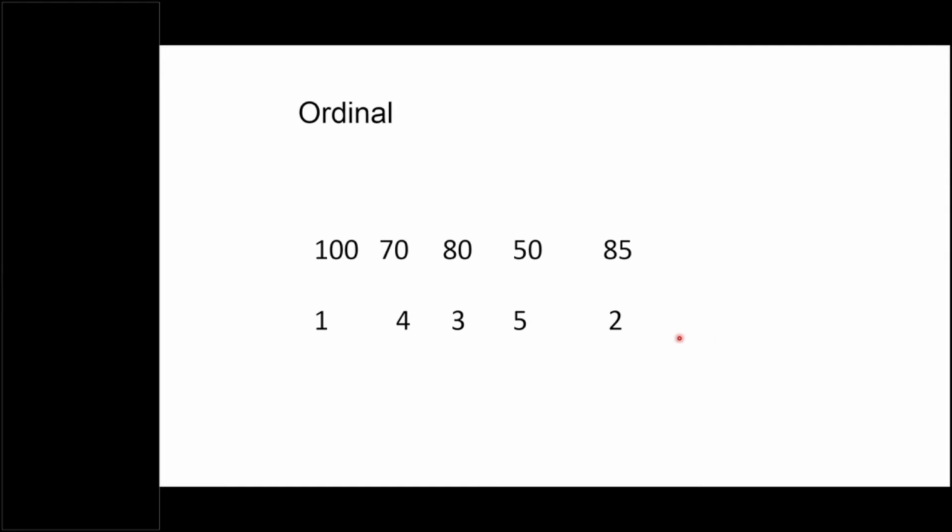Now another kind of data which we collect very frequently for research related to medical education, or even some other research where we want to see some score or some satisfaction score, or some scale. Now such kind of scales are used very frequently in various kinds of research. So here you can see very interested, and then somewhat interested, and then neutral, and not very interested, and not at all interested. And these are the numerical expression of these things.